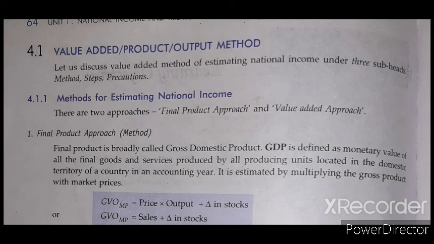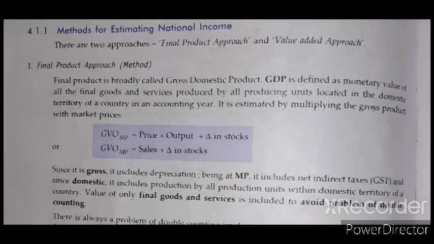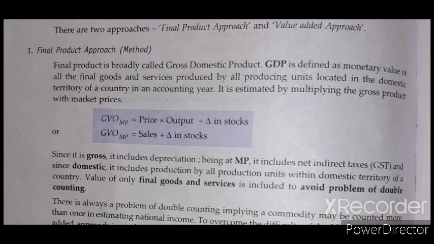Let us discuss the value added method of estimating national income under three subheads: first is method, second is steps, and third is precaution. So what are the methods? There are two approaches.